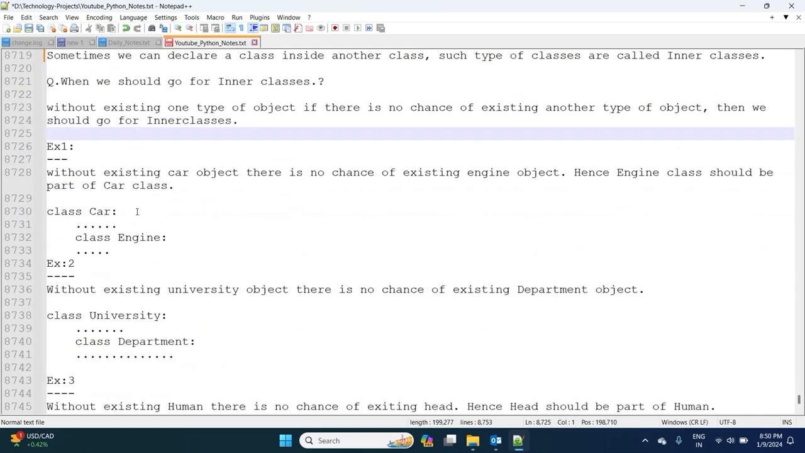Observe here. Without existing car object, there is no chance of existing engine object. Hence, engine class should act as part of car class.